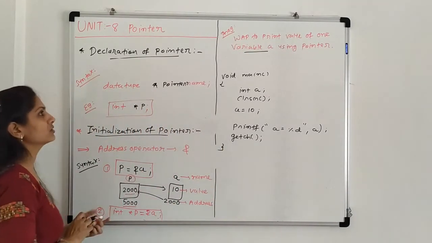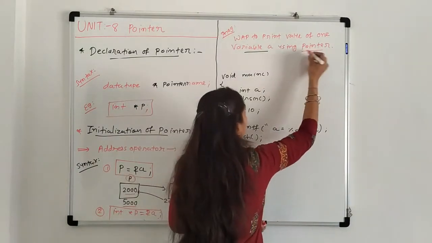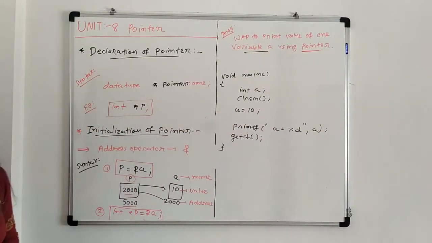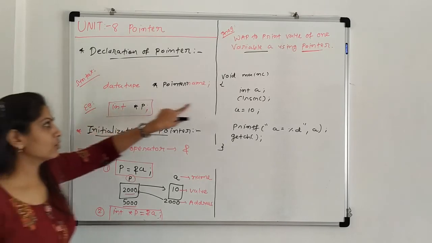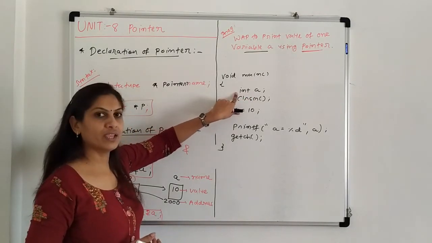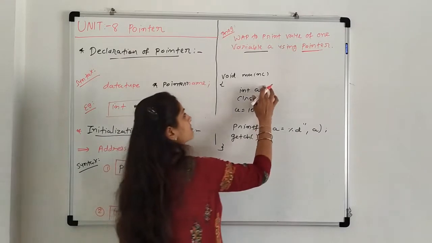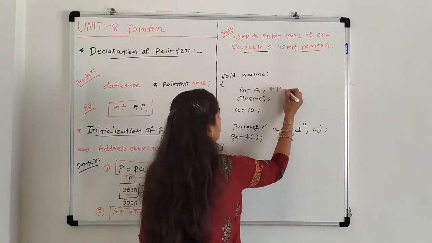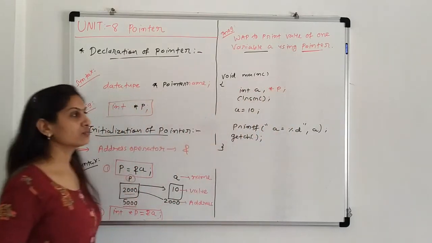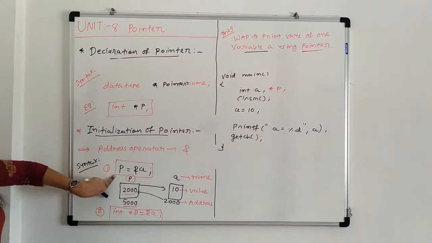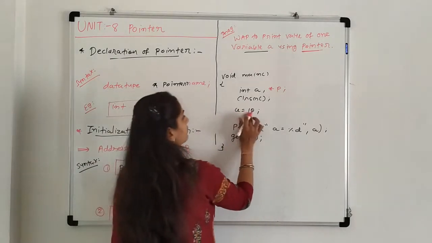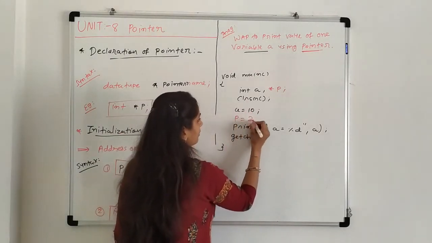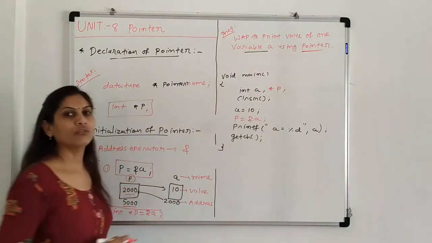Now we have to use a pointer in this program. Then what do we have to do? The first step is declaration. So first declare the variable of type integer. Why? Because it points to a and the type of a is integer. So that's why the pointer is again of type integer. So we write int star p, that is the first step. Now the second step is initialization. So p equals what? Address of a. So here after assigning the value of a, we write p equals &a.